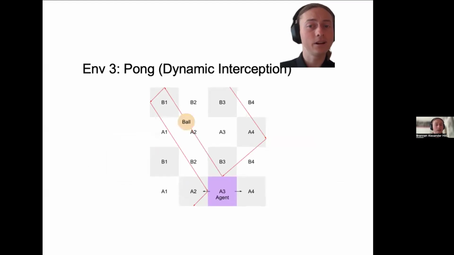Finally, Atari games, such as Pong. The dynamic interception task requires a continuous time world model. We encode the ball's X position and Y position via frequency modulation. The organoid must predict this trajectory to intercept the ball.